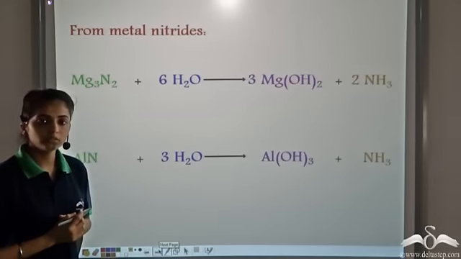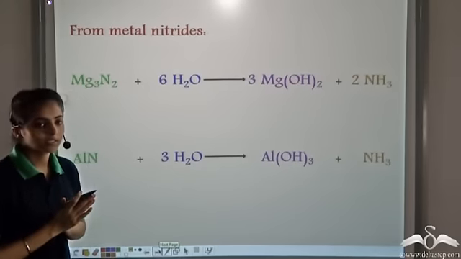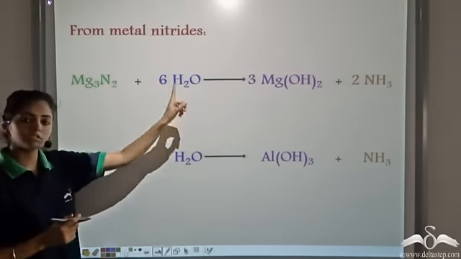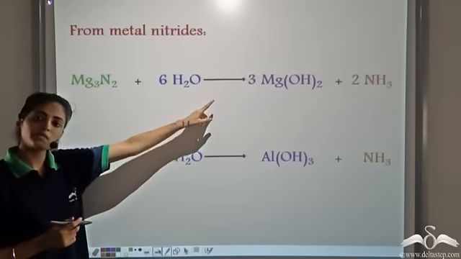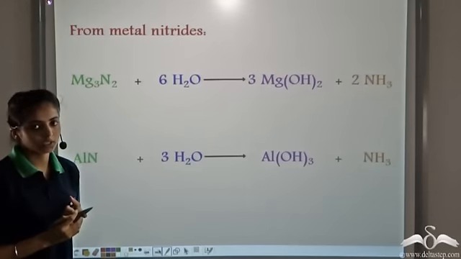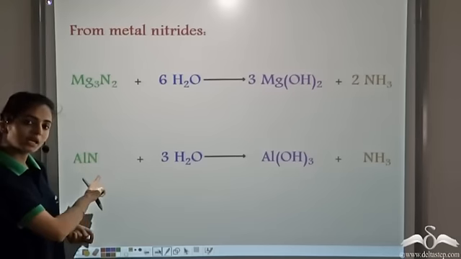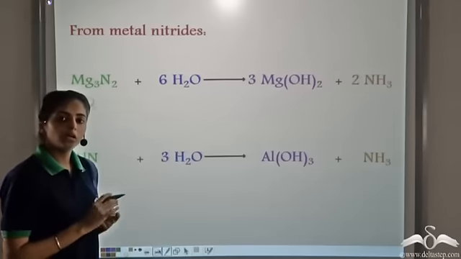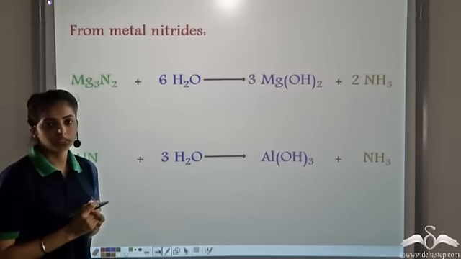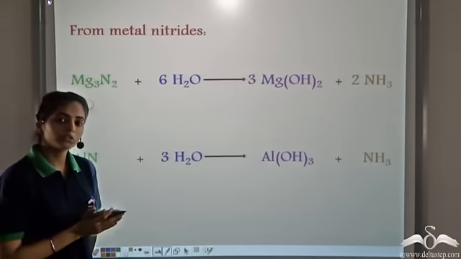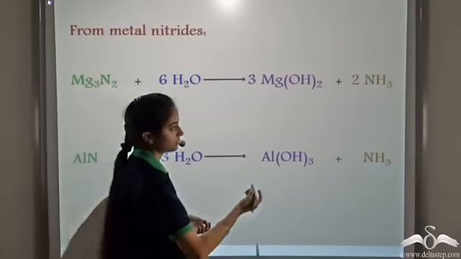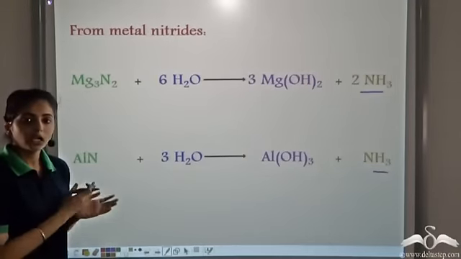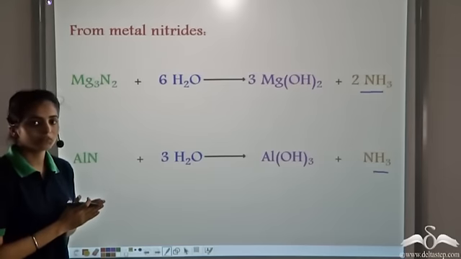Another way to prepare ammonia is by using nitrides. In this case, magnesium nitride reacts with water to form the corresponding hydroxide, that is magnesium hydroxide, and ammonia gas is released. Similarly, any other metallic nitride, like aluminium nitride, reacts with water to form the corresponding hydroxide, and ammonia gas is released. But we do not use this method in the laboratory because it is slightly more expensive than the first method.